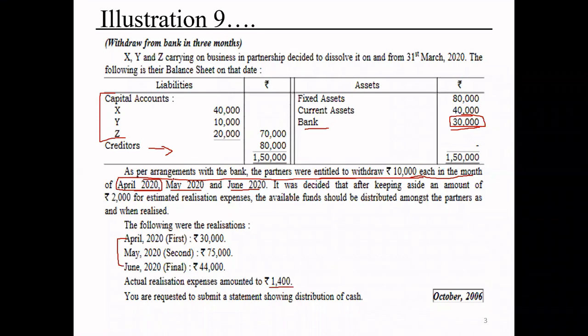Second bank withdrawal we can do in the month of May, and the third bank withdrawal we are doing in the month of June. So 10,000 multiplied by 3, 30,000 we are taking from the bank. Definitely we are going to use it, but we will not be able to withdraw the entire 30,000 in the beginning itself. So to withdraw the entire amount, we have to wait for 3 months.